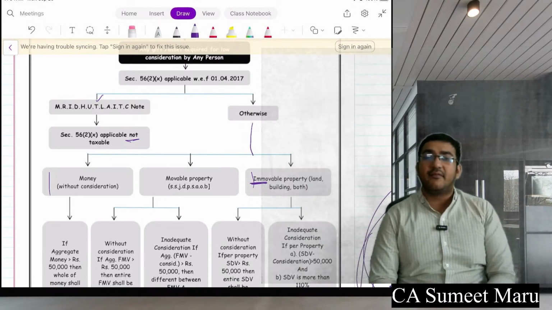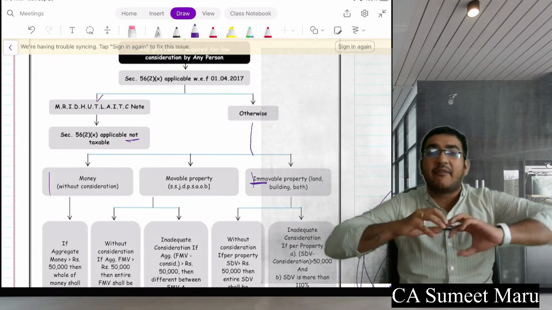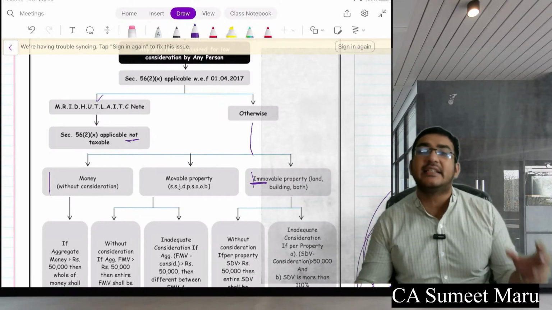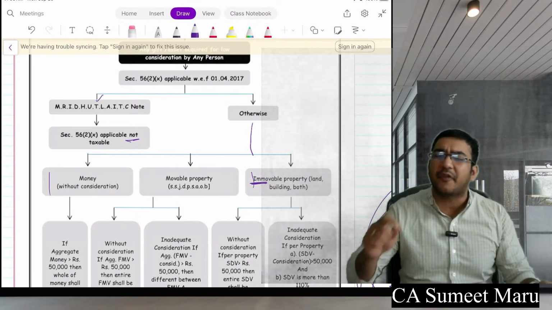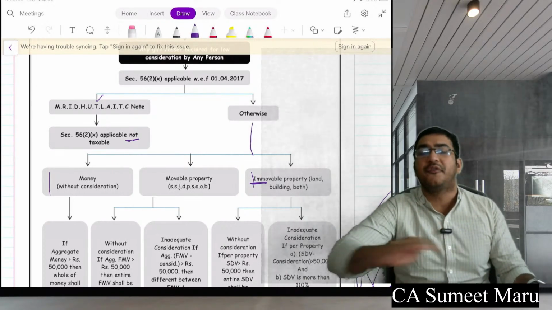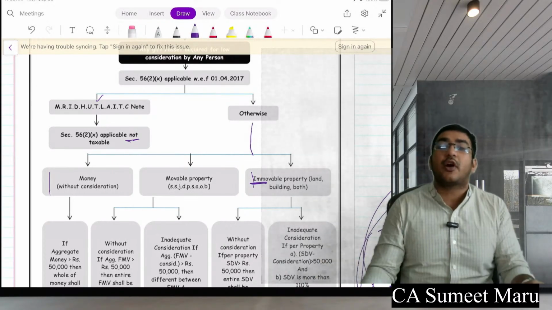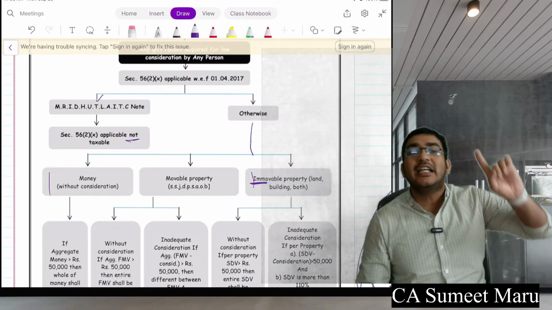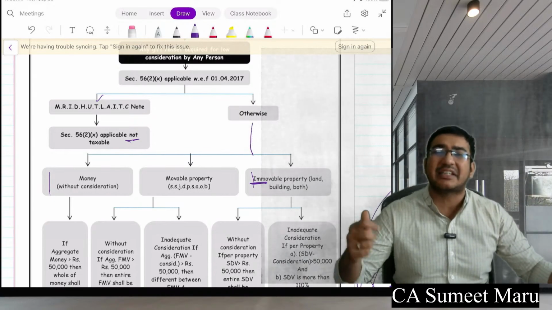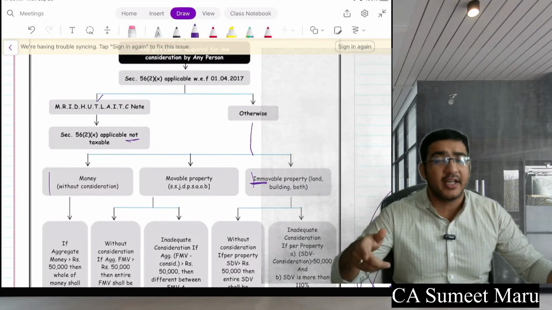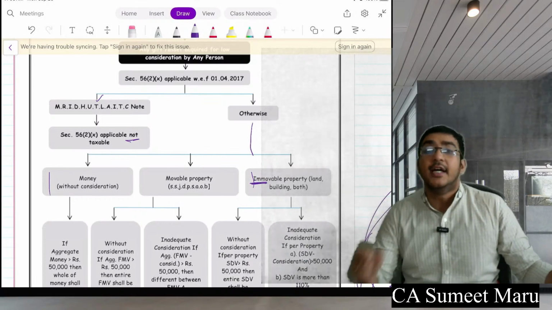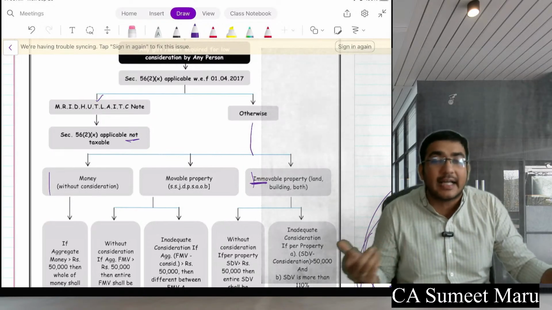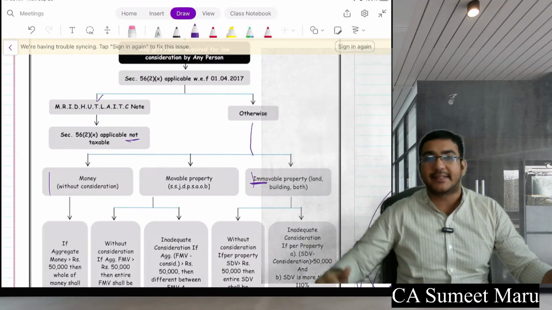If not in one of these situations, then please bring it forward and divide it into three parts. The first part talks about cash. Total cash received in a year up to 50,000 is absolutely exempt. Even one rupee extra over 50,000, it is going to be fully taxable. Another limit is there for personal movable property, but please remember personal movable property includes only SSJDP, SAO, that is shares, securities, jewelry, drawings, paintings, sculptures, any other work of art. So if someone gives me a BMW, that's not taxable. Someone gives me a Rolex watch, that's not taxable. Why? Because that doesn't come in JDP SAO.